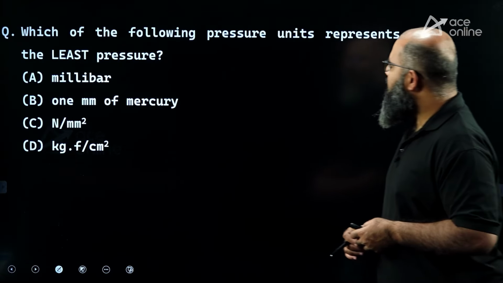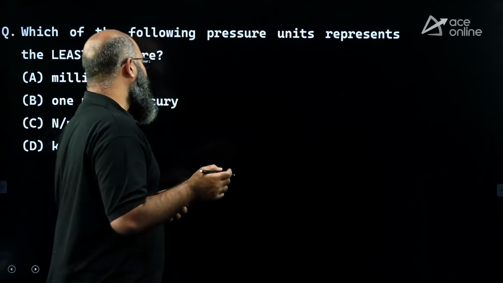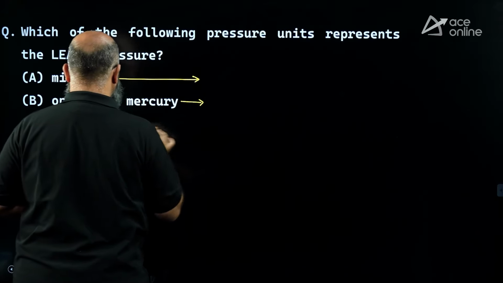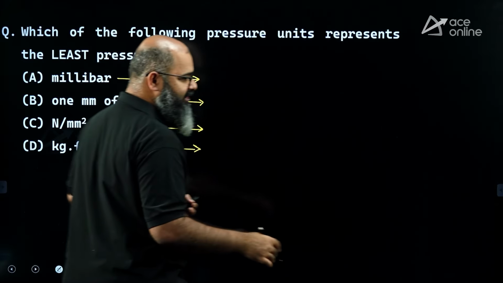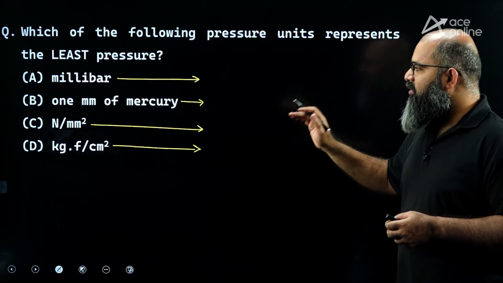The question is saying which of the following pressure units represents the least pressure? Again a very common question. Now see, whenever they ask you these kind of questions, convert everything into a standard unit. Let us say SI unit. So I'm converting each one of these options into SI unit.